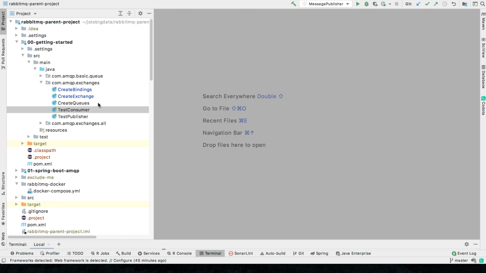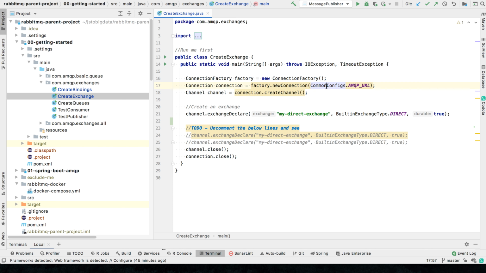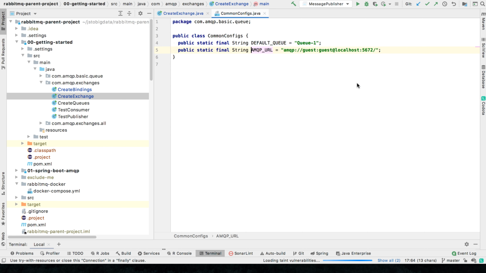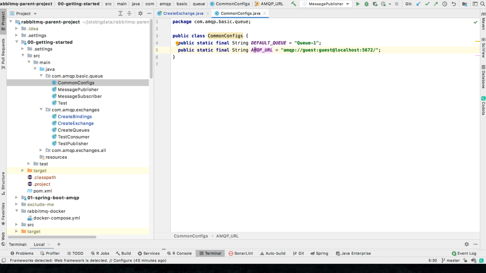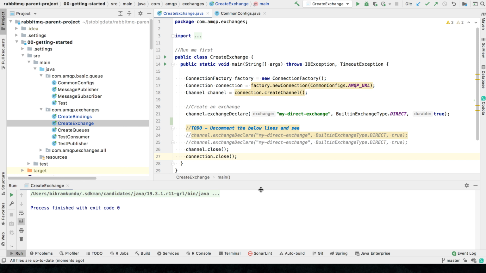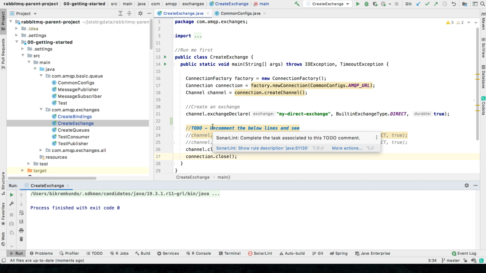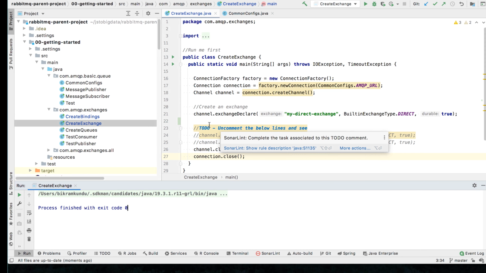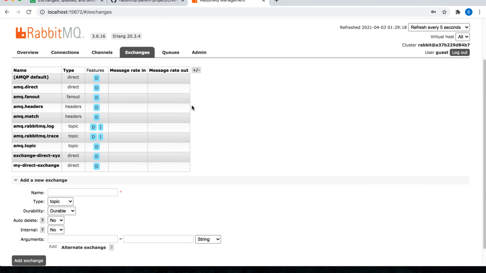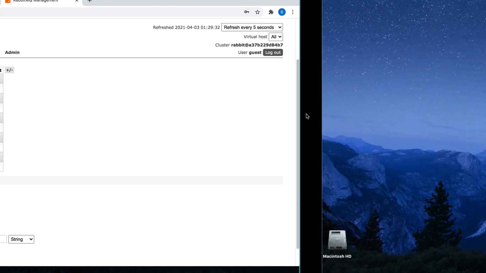I have already imported the code in my IntelliJ IDE, so I will quickly show you how I create exchanges. I have previously shown you my common config files, so I will show that to you one more time. I have my AMQP URL stored in a constant which is called AMQP_URL. I will now run my create exchange code. This code has executed and then exited. We will go to the management UI and confirm whether the new exchange is created or not. So you can see that my direct exchange is created. So that's about the exchanges.